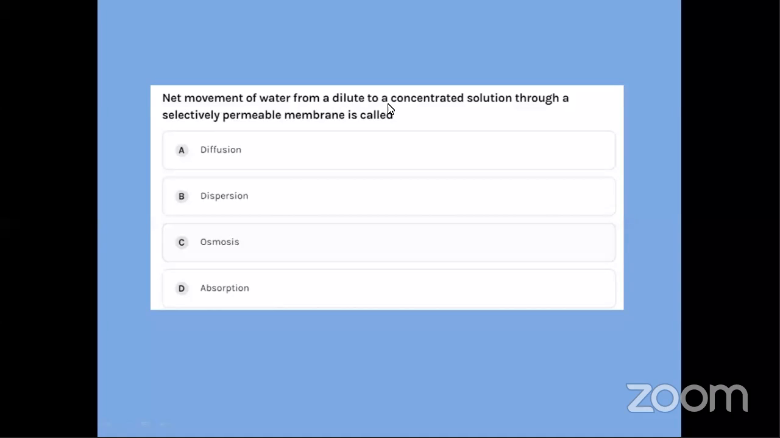Water from a dilute to a concentrated solution through a selectively permeable membrane is called: A, diffusion; B, dispersion; C, osmosis; and D, absorption. You can write the answer in the chat section as well.